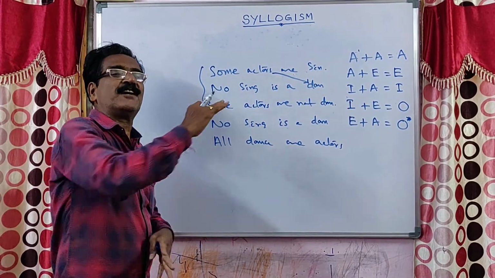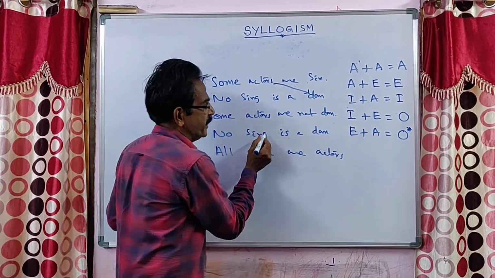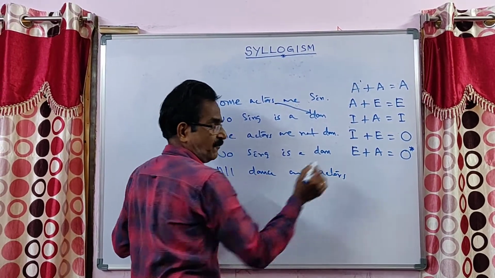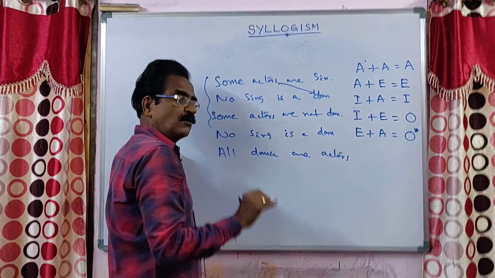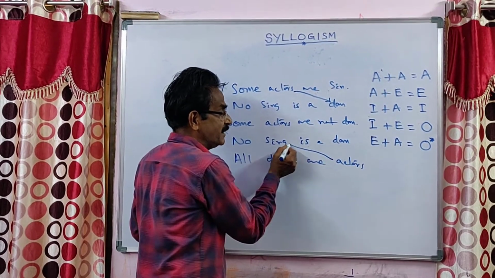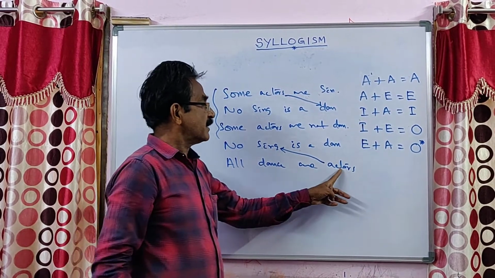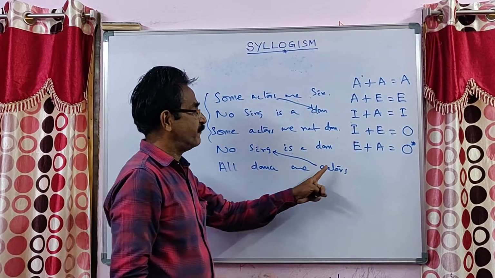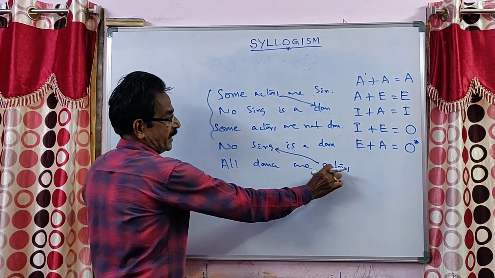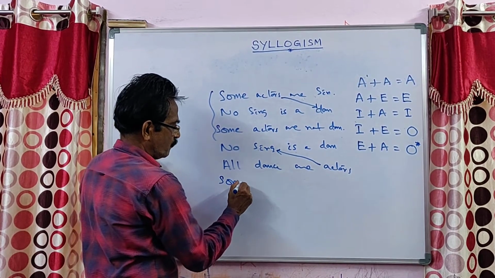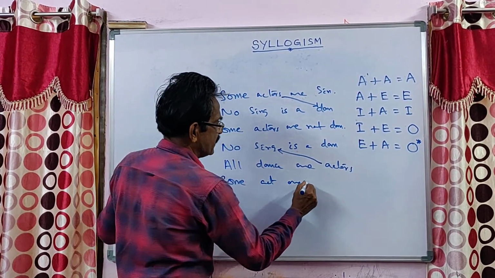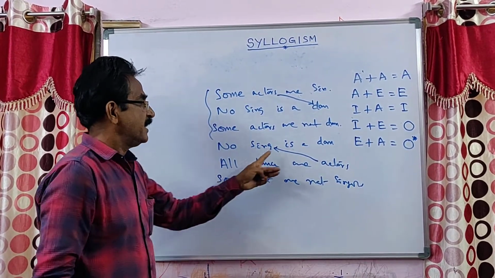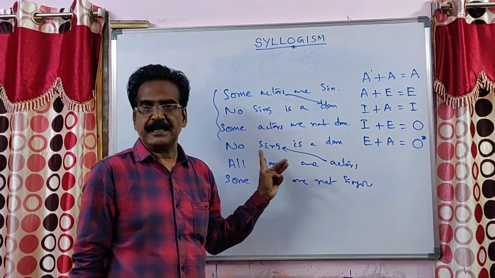O star means the reverse format of O. Normally the conclusion will be from this end to this end. But in case of O star, the conclusion is O in this format, in this direction. That is, some actors are not singers. For E plus A, friends, it is reverse O. Some actors are not singers. This is the conclusion of E plus A.